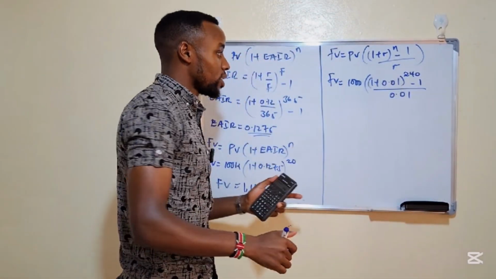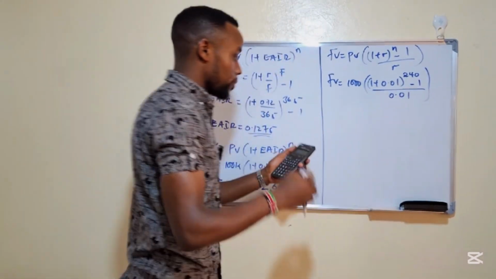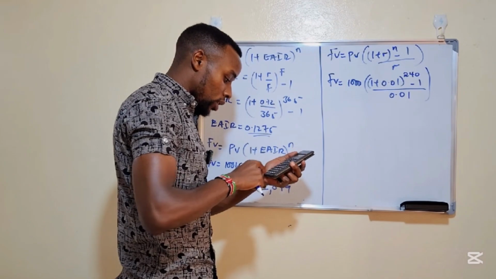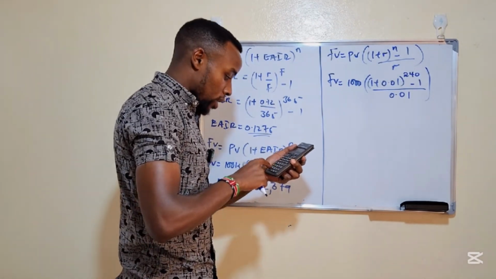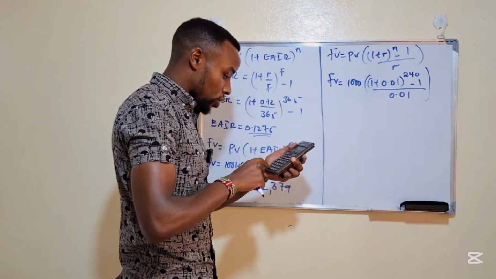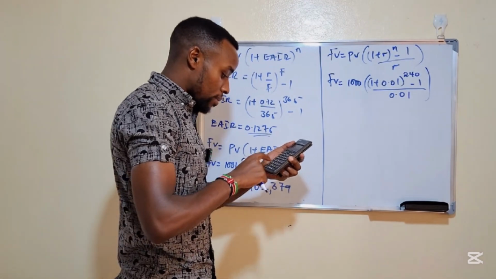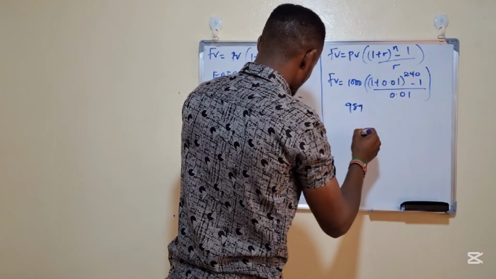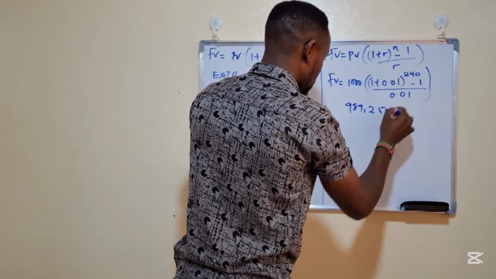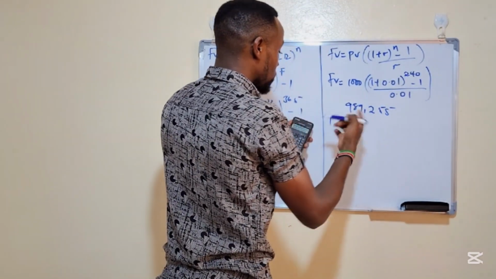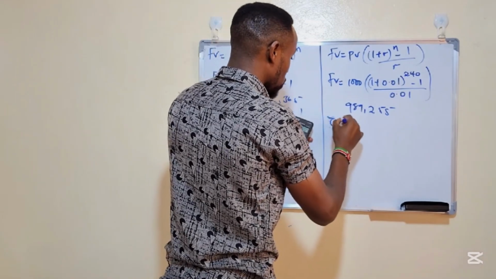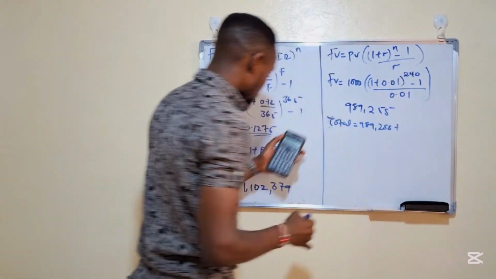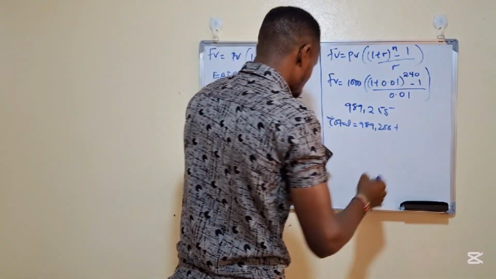Now, compounding this, ladies and gentlemen, what do we get? This is 1.01 raised to power 240, and then minus 1. Then we divide by 0.01. Then we multiply by 1,000. All right, then we get 989,255. So our total outcome, you are going to get 989,255 plus our initial investment here, 1,102,379.